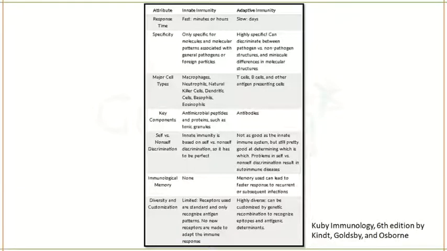Sometimes there is a problem with the discrimination between self and non-self cells, which will lead to autoimmune disorders. Immunological memory is not formed in innate immunity, but it is formed in adaptive immunity. Diversity and customization is limited in innate immunity, and in adaptive immunity it is very high.